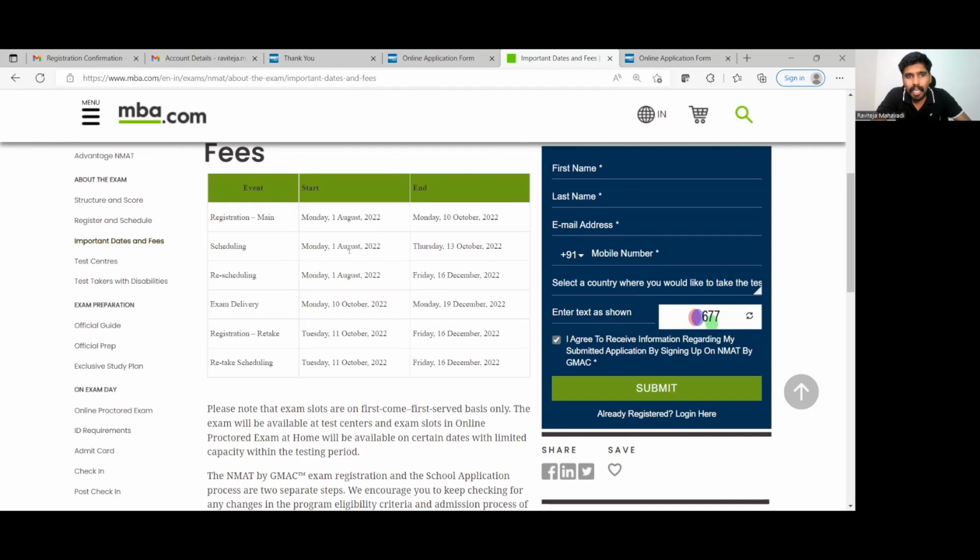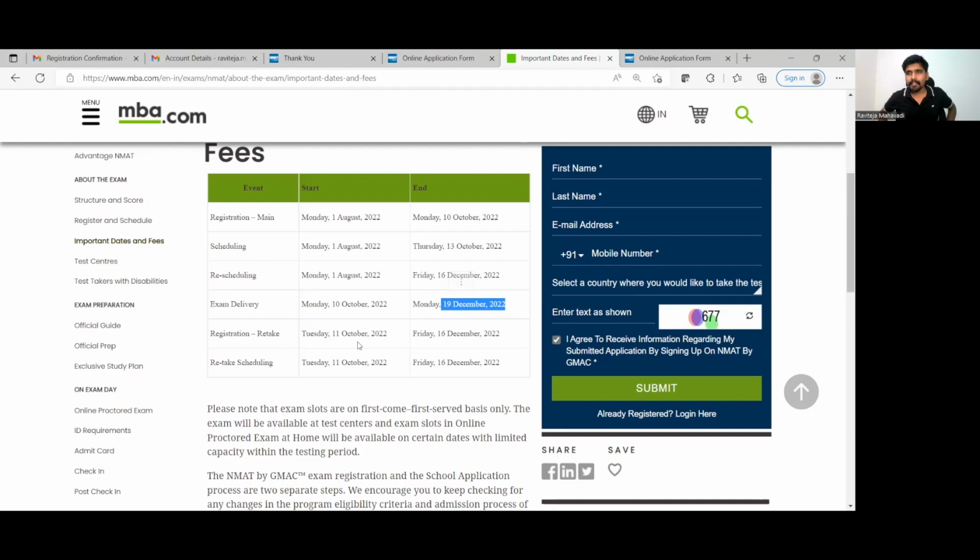Exam delivery. Now, NMAT as an exam, unlike CAT or XAT, doesn't happen on one particular day. In NMAT, you can take it in a 3-month window. They typically give a 2 to 3 month window, a 60-day to 90-day window, in which you can select one particular date to take the exam. So the exam delivery starts on 10th of October. You will have to see which test center in your city has slots available on which day. The exam delivery continues till 19th of December.